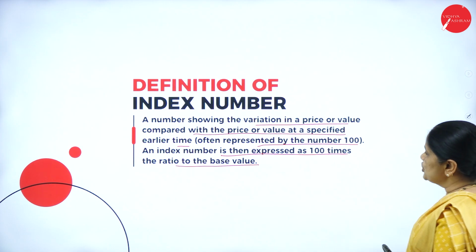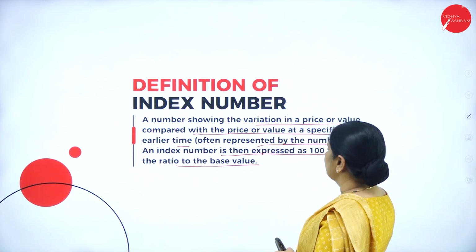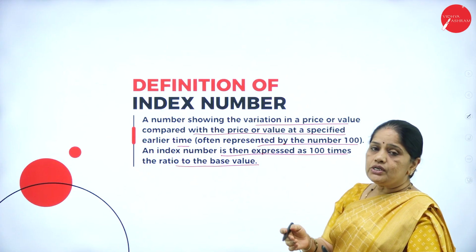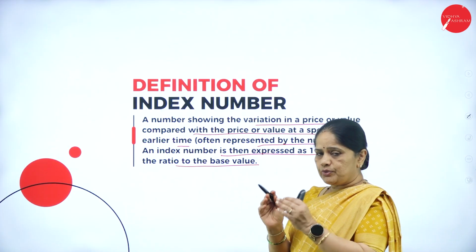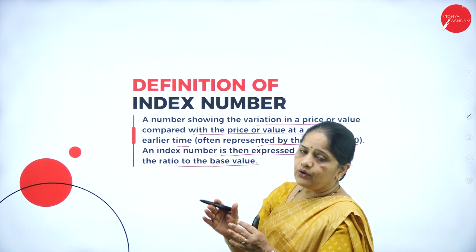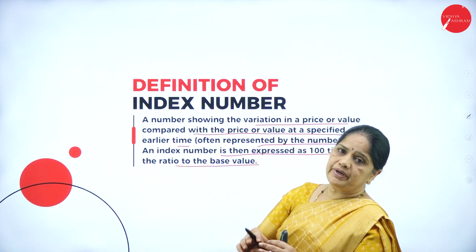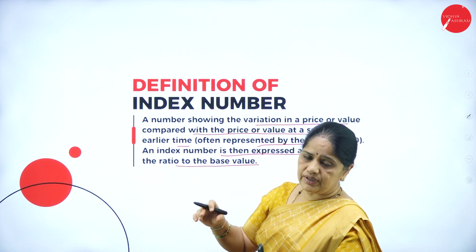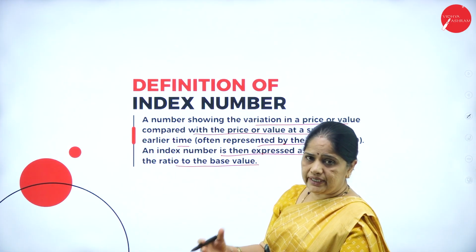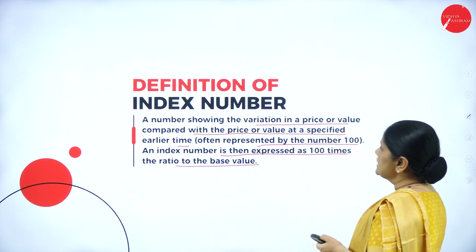So, a number showing the variation in price or value compared with the price or value at a specific earlier time. So, you have a base period. Suppose you are taking 2010 as the base period. Now, it is 2026. So, compared to the base period, what is the price of a commodity and what are the variations? All that we will be knowing with the help of the index numbers.